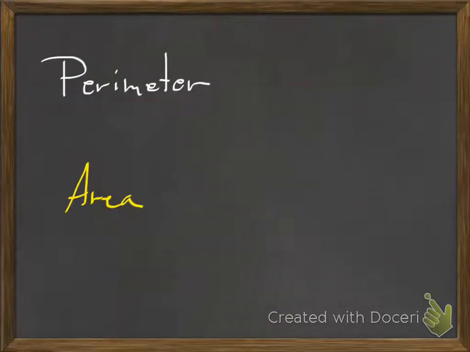So let's start first with what perimeter and area mean. Perimeter is basically, if you wanted to describe it, Ariana, how would you describe the perimeter of an object? It's basically the outside. Yeah, it's the distance around the outside, okay? And that's an actual fine definition. It's the distance around the outside.